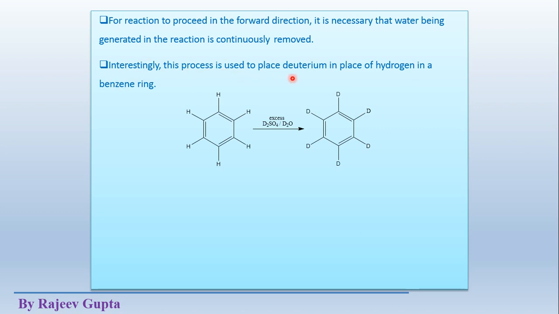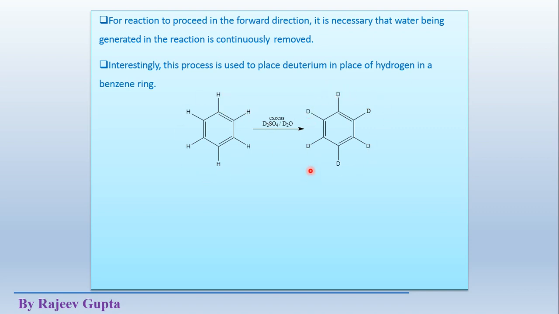Interestingly, this process is used to place deuterium in place of hydrogen in the benzene ring. This sulfonation reaction has been used for the formation of deuterated benzene from normal benzene. What is deuterated benzene? Here all the hydrogen atoms are the 1H isotope, and this is the 2H isotope, whose atomic weight is just double that of the hydrogen atom.